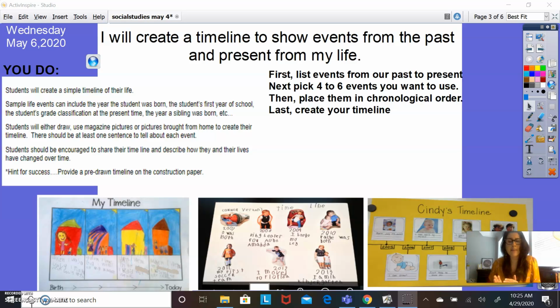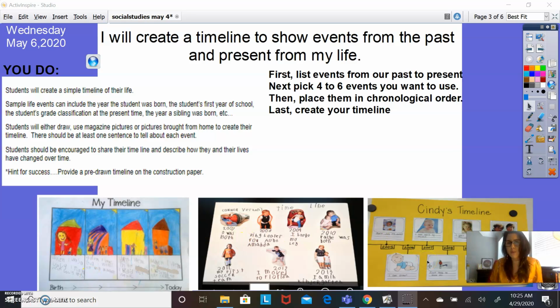It's just going to be a timeline of your life, things that have happened. It could include things like when you were born, your first year of school, whether you went to pre-K or you went to kindergarten, and then to the present time. Here are some different examples of how you can present your timeline.